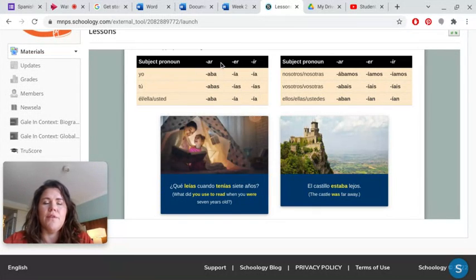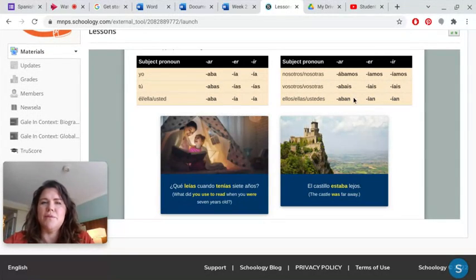So if you're doing AR, and you're doing hablar, like to talk, so yo hablaba, tú hablabas, él, ella, usted hablaba, nosotros hablábamos, vosotros hablabais, ellos, ellas, ustedes hablaban.